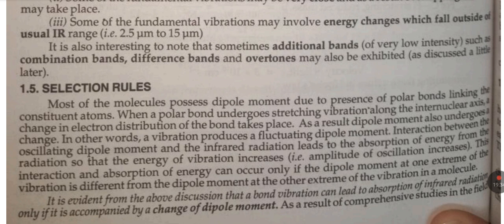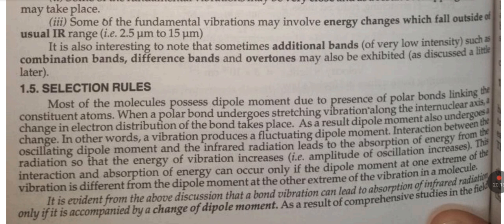Interaction between the oscillating dipole moment and infrared radiation leads to absorption of energy from the radiation, so that the energy of vibration increases. This interaction and absorption of energy can occur only if the dipole moment at one extreme of vibration is different from the dipole moment at the other extreme of vibration in a molecule. It is evident from the above discussion that a bond vibration can lead to absorption of infrared radiation only if it is accompanied by a change of dipole moment.